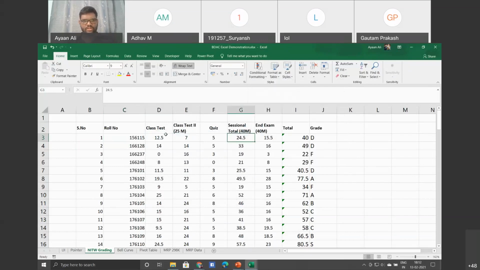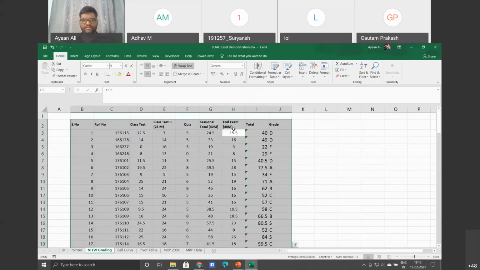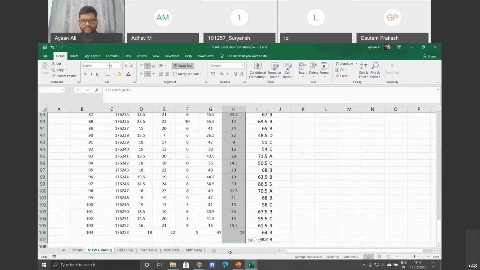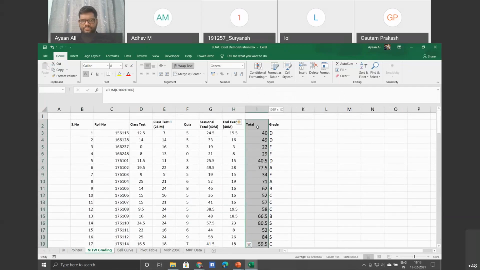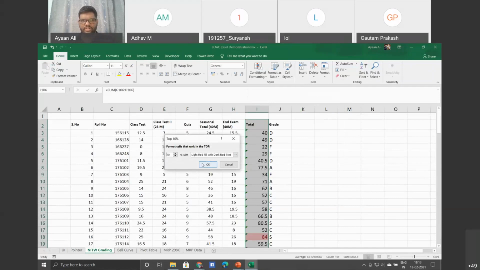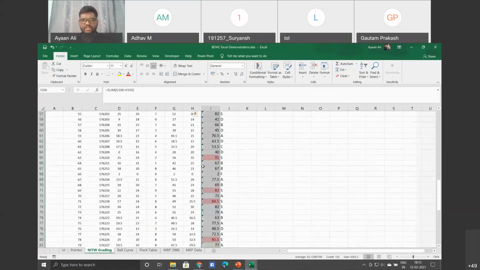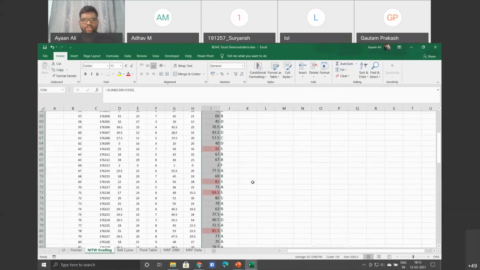Okay, I'll show this example. Now in this, if you just select this data, sorry, this one. Then if you take top 10%, it will automatically identify who are the top 10% of this. So then you can sort this data. Later I will tell you what sorting means.